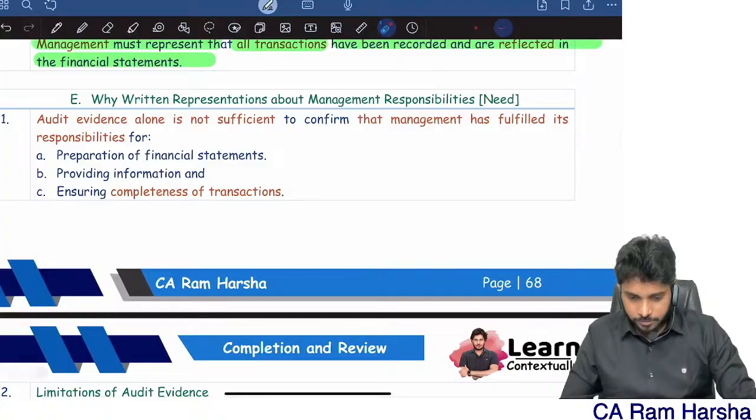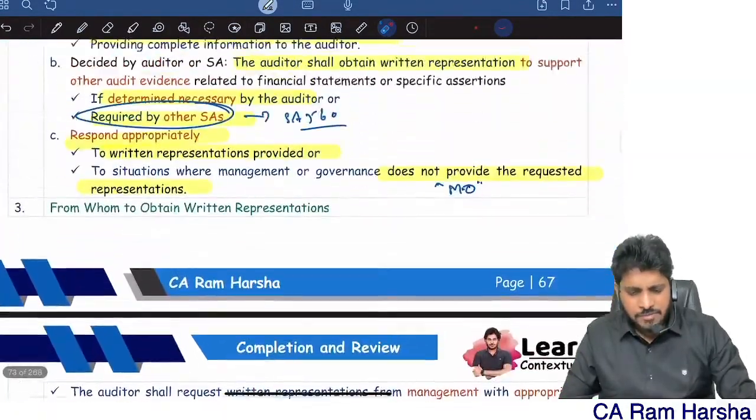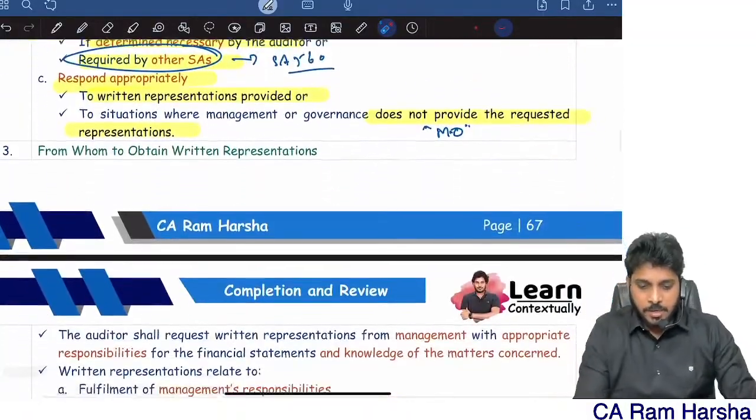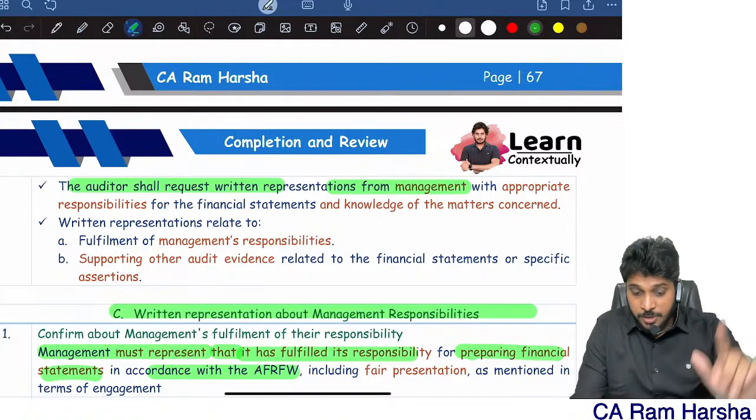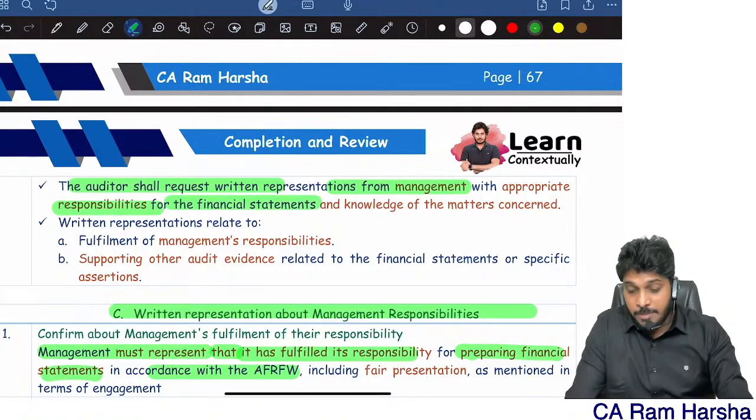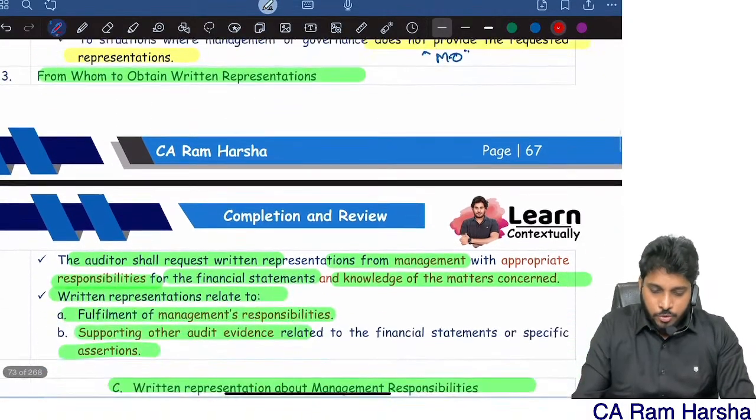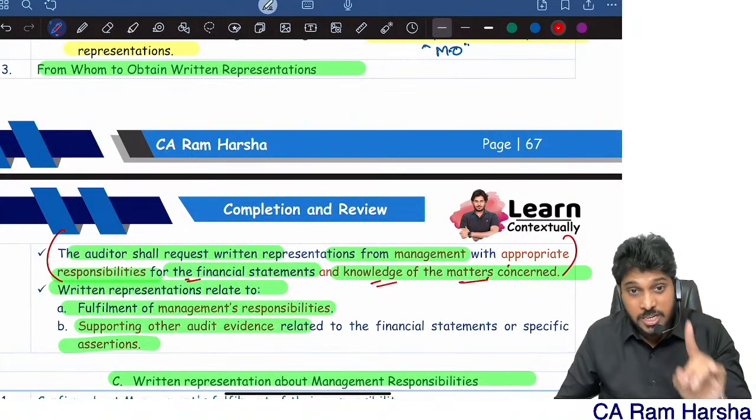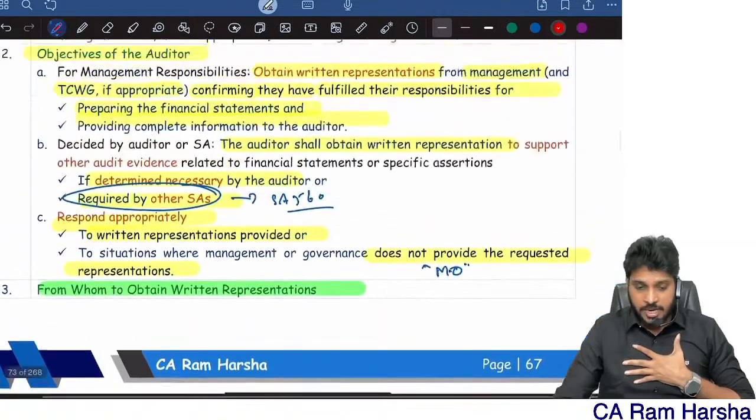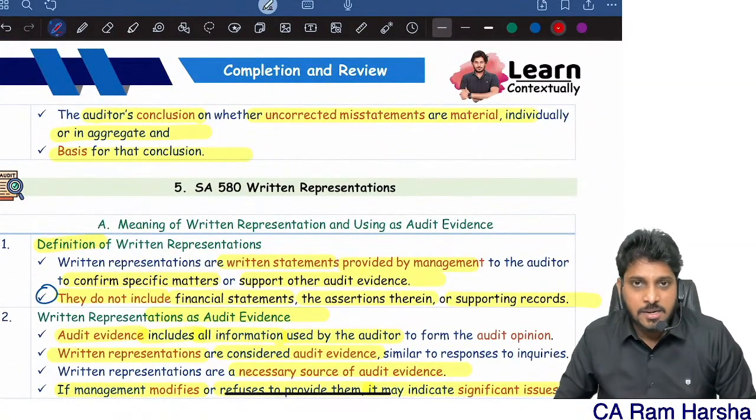Next. That's it. With this, the main theme of the 580 standard is completed. From whom do you get the representation? The auditor shall request representation from management who have appropriate responsibilities for financial statements and have knowledge of the matter. Written representation related to fulfillment of management responsibilities, all that. From whom? Where the auditor believes they have knowledge of the matter, who are responsible for financials. Generally from them only we will get the written representation. That's it. With this, the entire 580 standard is over.